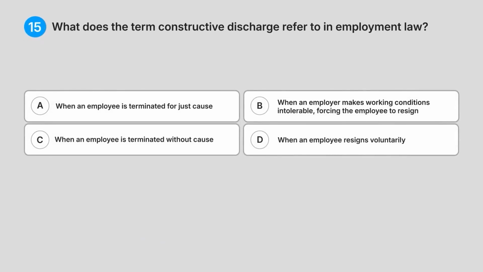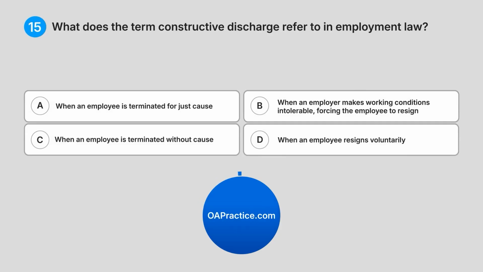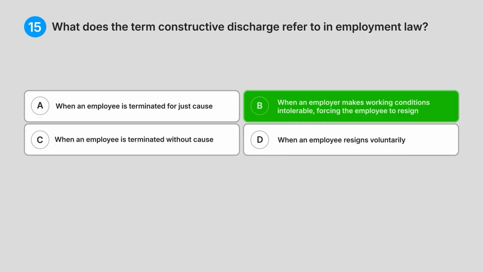15. What does the term constructive discharge refer to in employment law? A. When an employee is terminated for just cause. B. When an employer makes working conditions intolerable, forcing the employee to resign. C. When an employee is terminated without cause. D. When an employee resigns voluntarily. Can you guess the answer? Correct answer, B. When an employer makes working conditions intolerable, forcing the employee to resign.